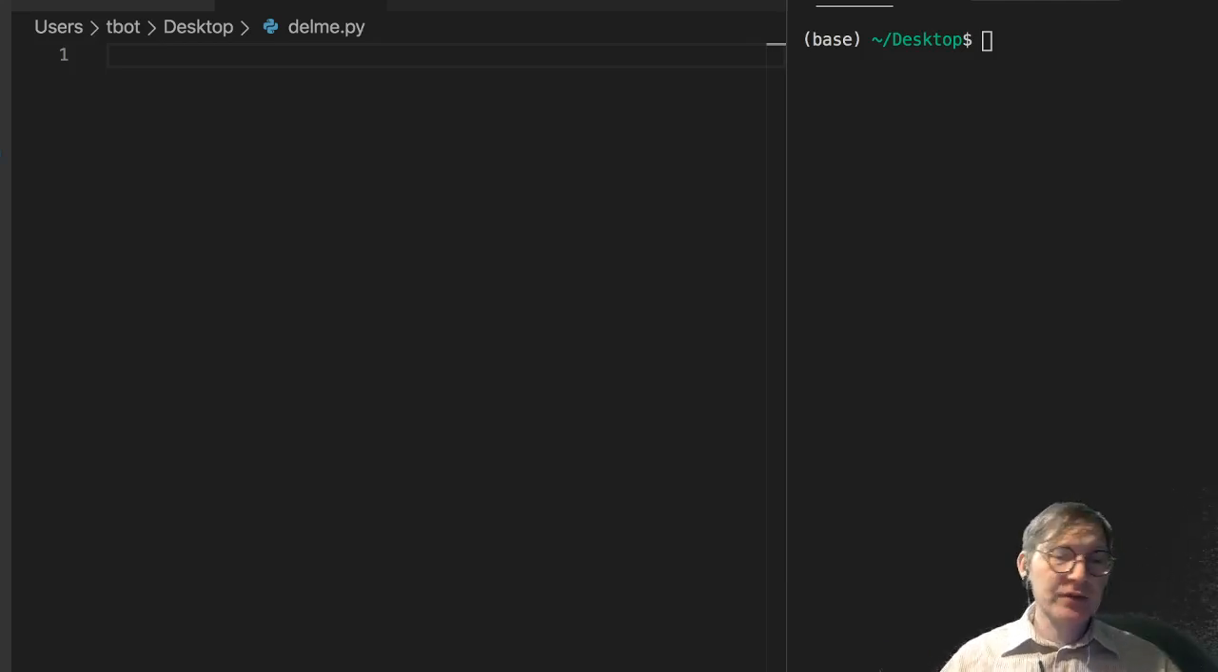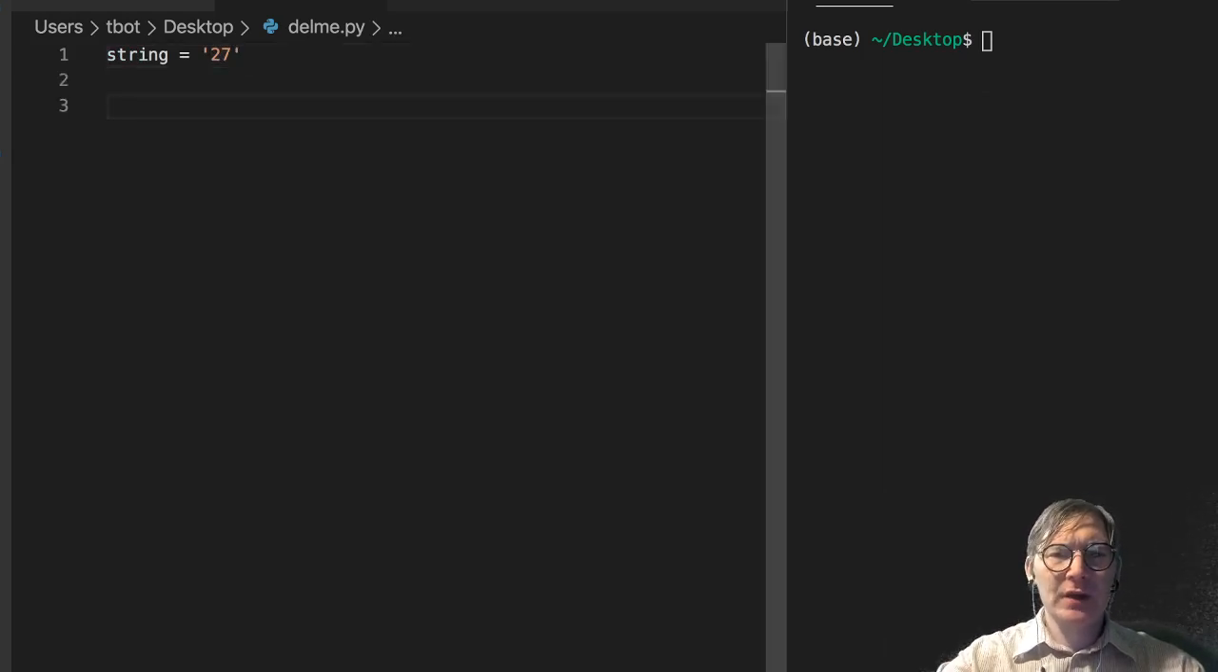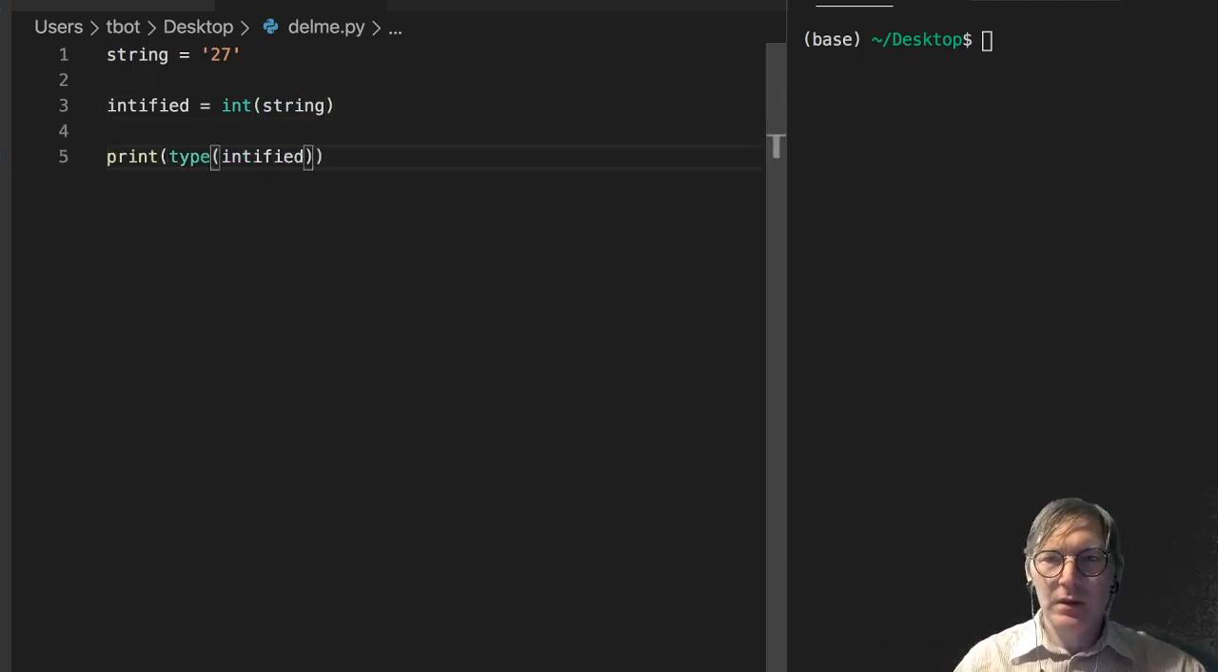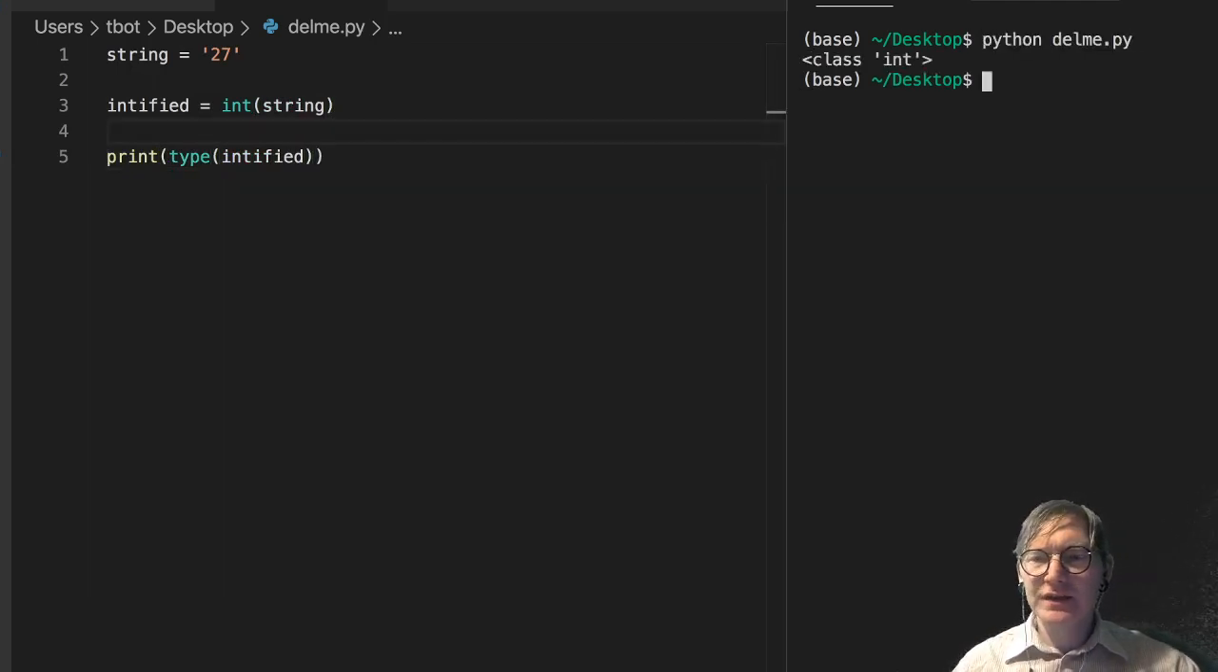So let's talk about casting from a string really quick into another data type. This might just seem logical, but let's say you've got a string of 27. If we want to intify this, we can throw int around string, and let's just print the type of intified, and we should see that we've got an int, class int.